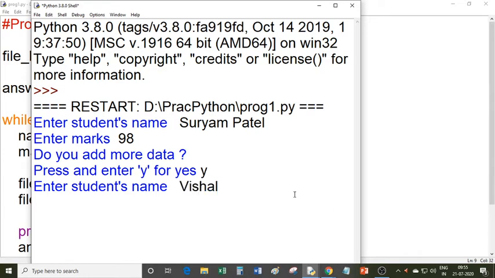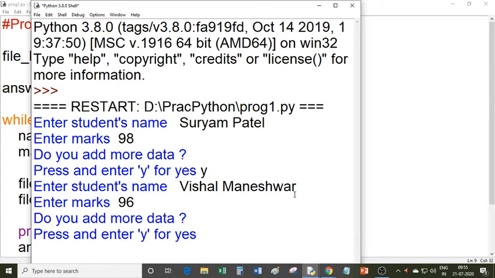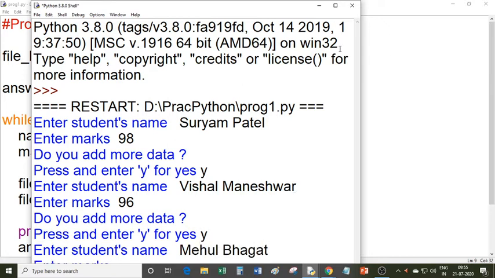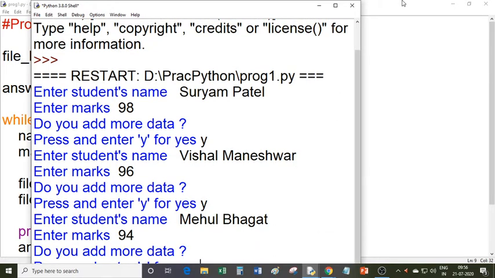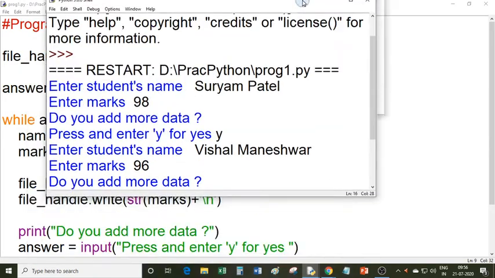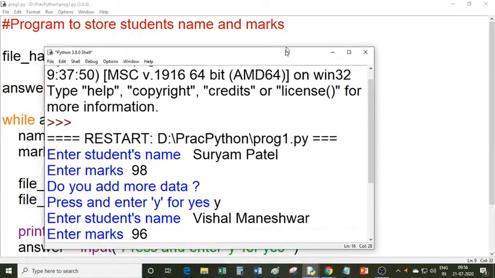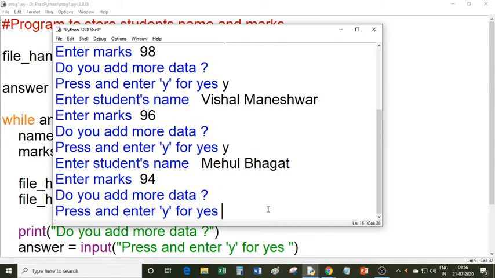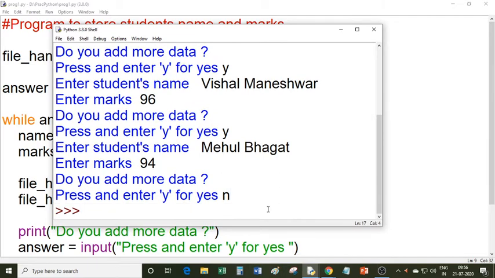So I type Vishal Maneshwar. Enter marks. So 96. Do you want to add more data? Yes. Student's name Mehul Bhagat. So marks 94. So again, do you want to add more data? So I will enter no. So the loop terminates.